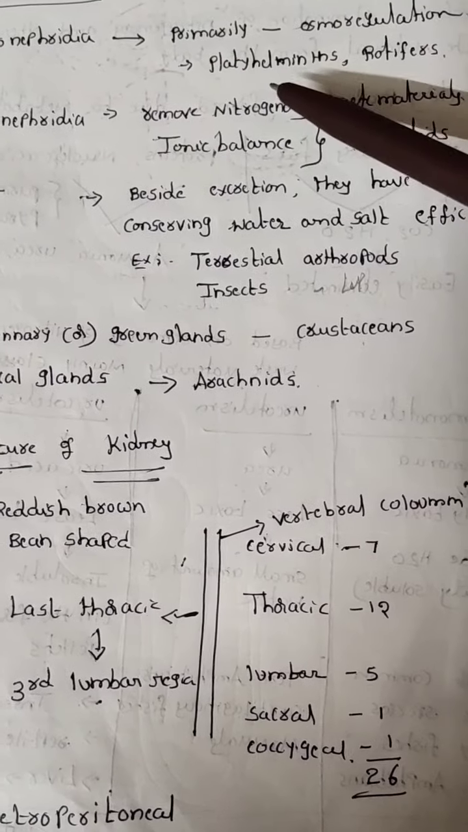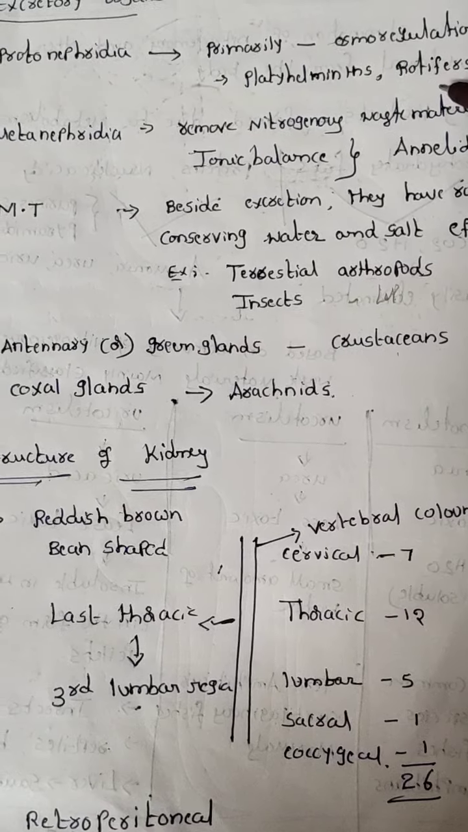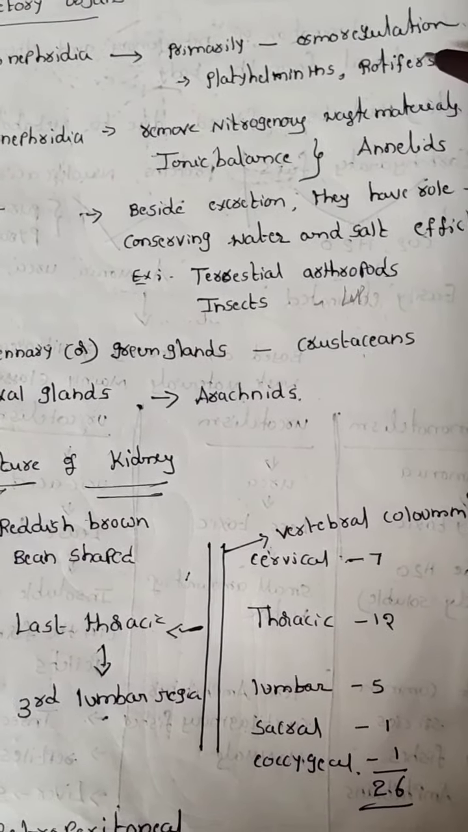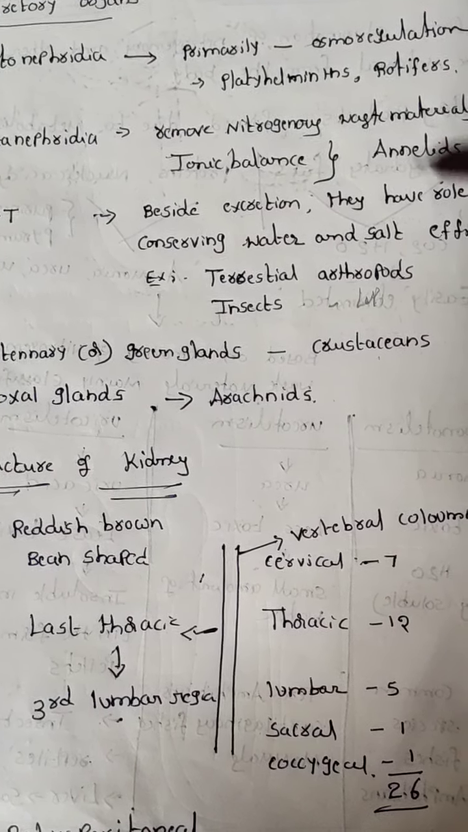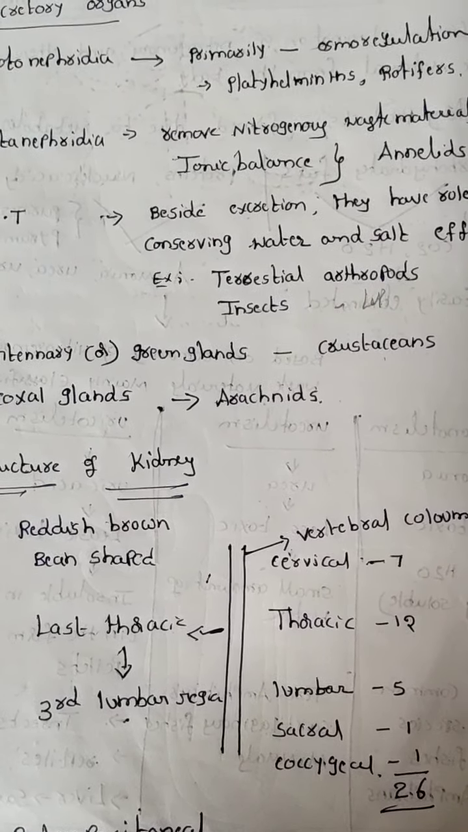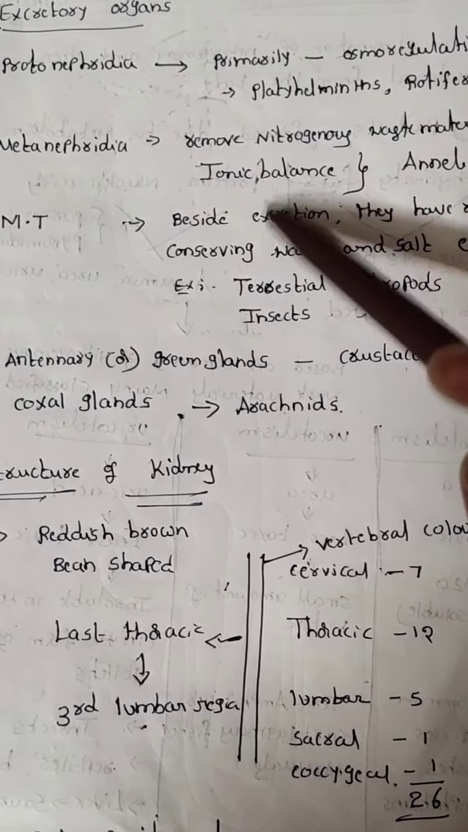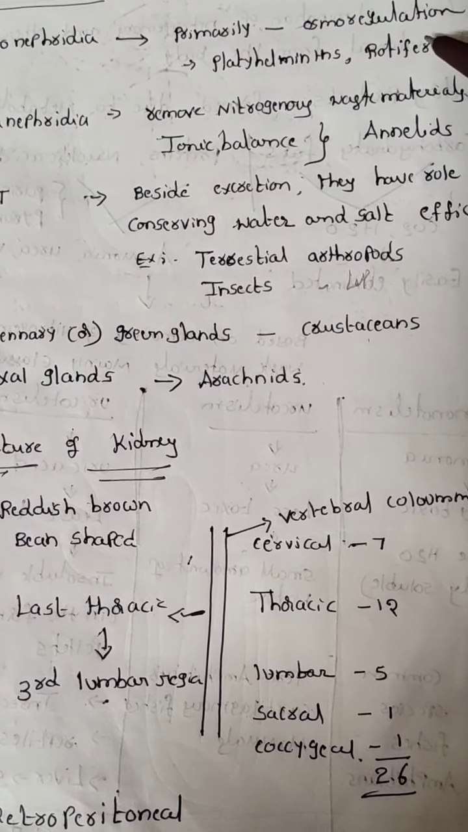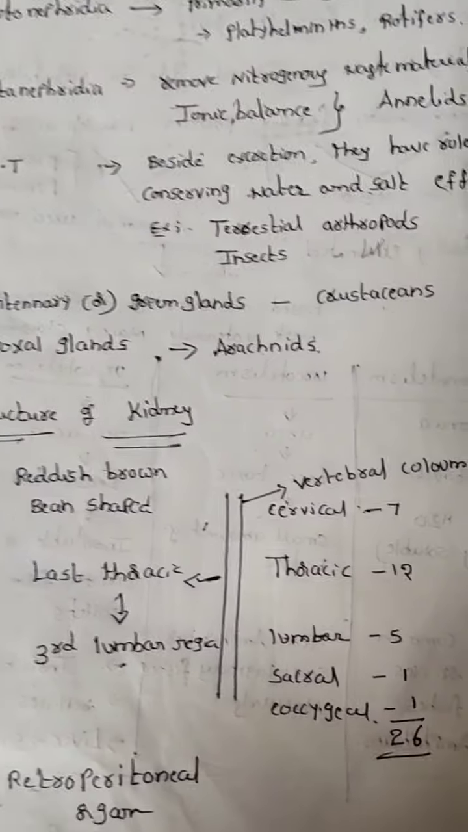Protonephridia are mainly seen in the Platyhelminthes and can also be seen in the rotifers, and are also familiar in Chordata, Urochordata, Cephalochordata, and Vertebrata. In Cephalochordata, they have specialized cells called solenocytes. These solenocytes are also called protonephridia. That's why, primarily for what purpose? Osmoregulation.